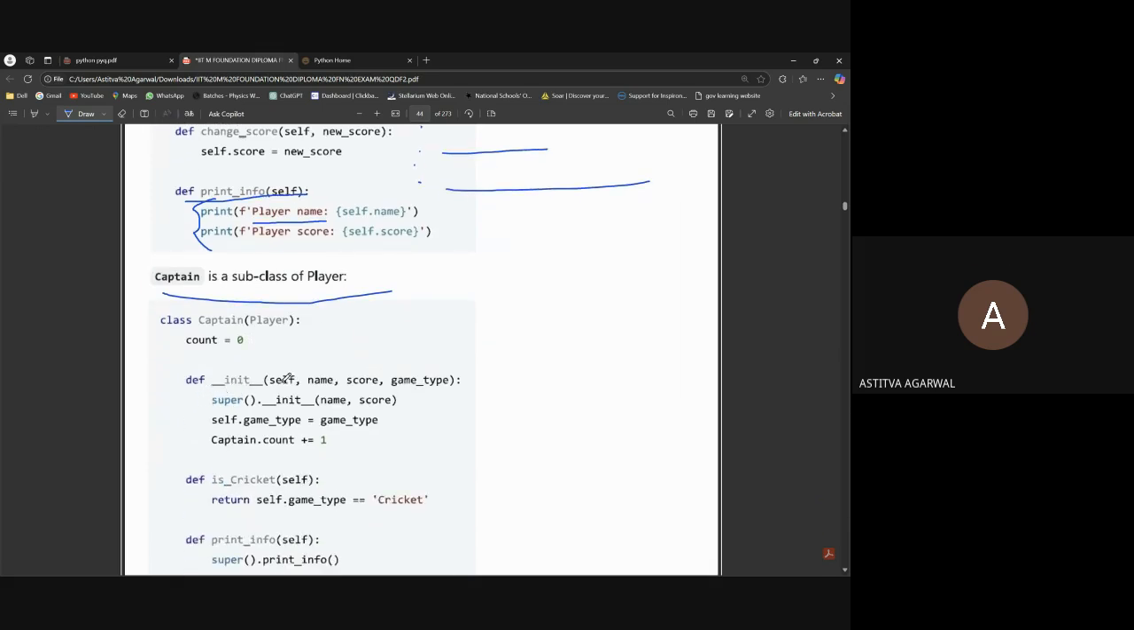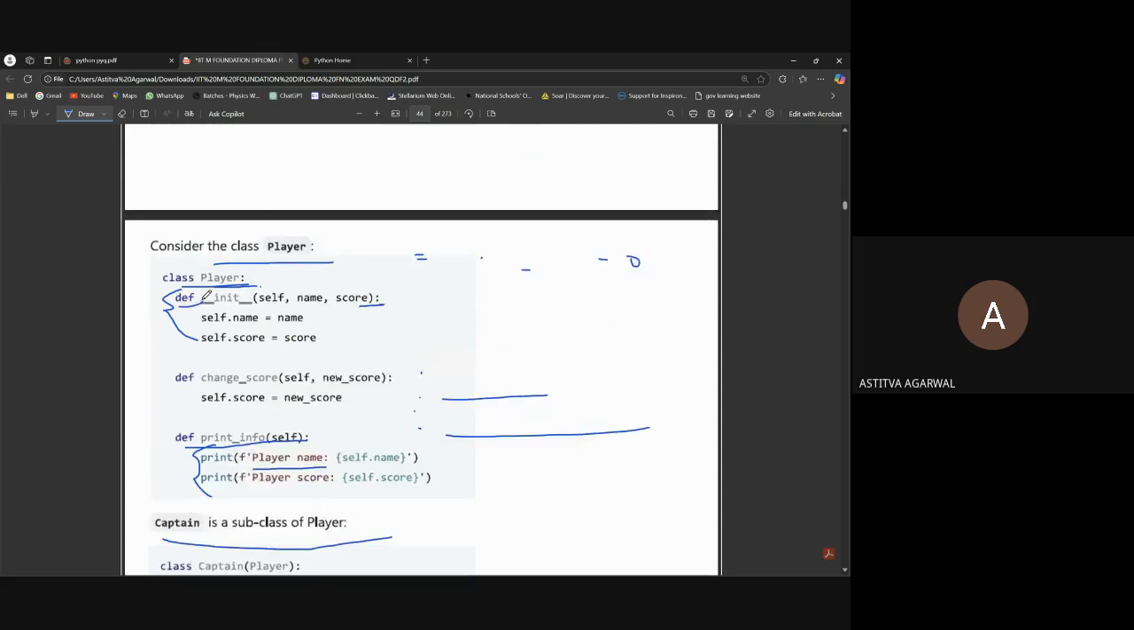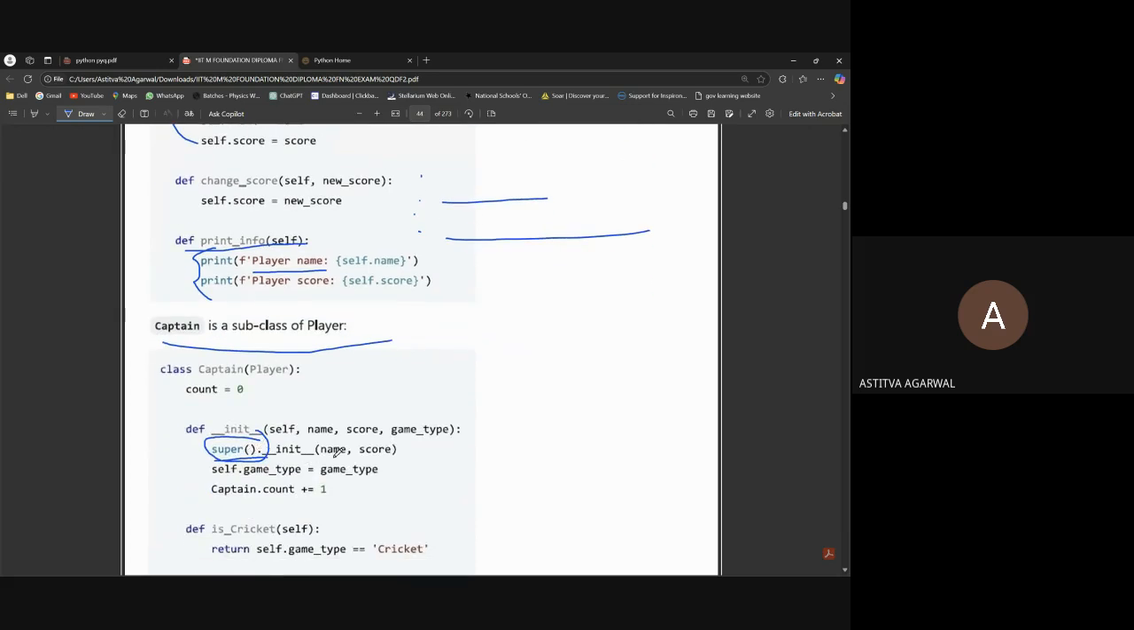We are defining it like here, but since it's a subclass, we have to use super. Here we have used just define, but here we are using super.__init__ with name because it's a subclass of Player. Meaning a player can be a captain, but not all players can be a captain. Okay, you got my point.